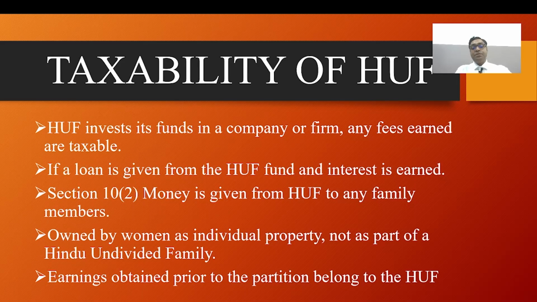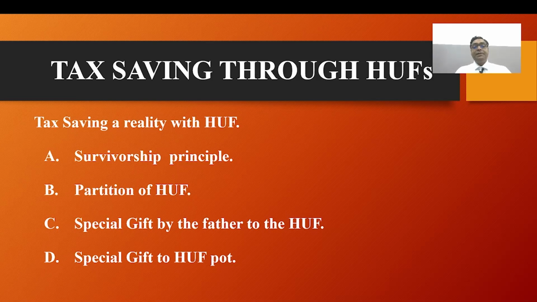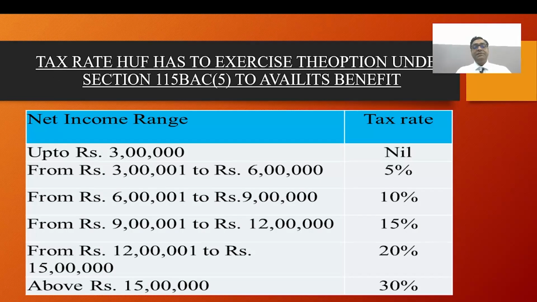It is section 2 clause 2. Money is given from the Hindu undivided family to family members. And please remember the Hindu undivided family tax advantages: Section 80G, 80C, salary of Karta members, TDS on interest, separate income tax deduction on interest for self-occupied house property. And now the deduction is as per the new tax slab, section 115BAC clause 5.